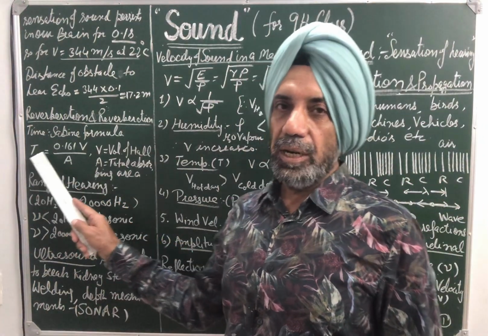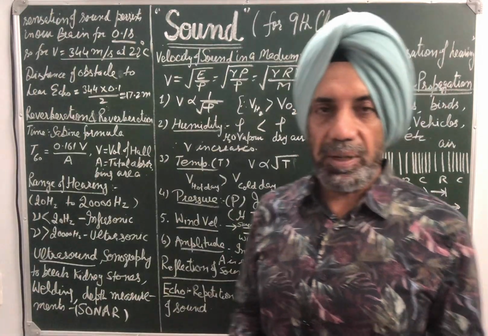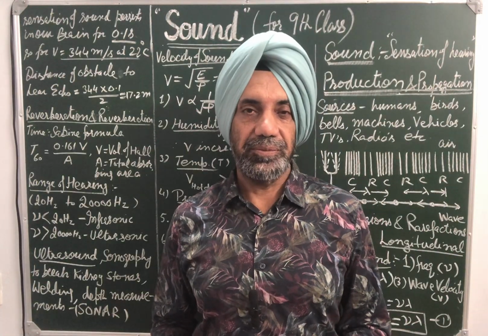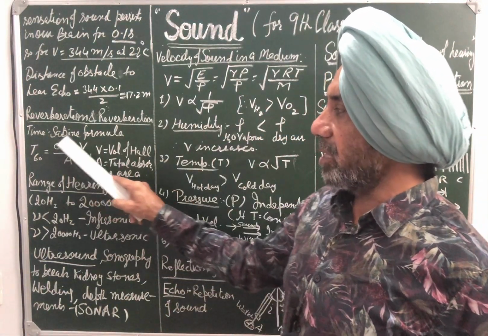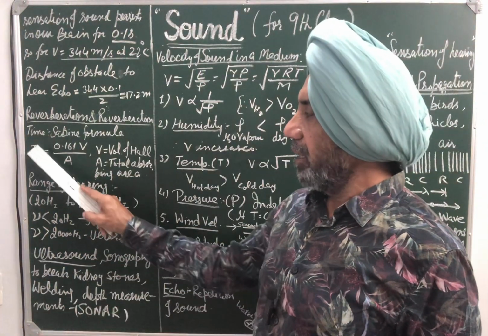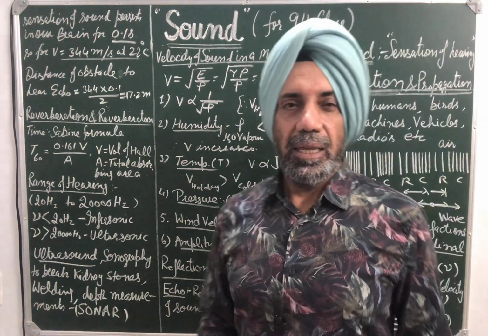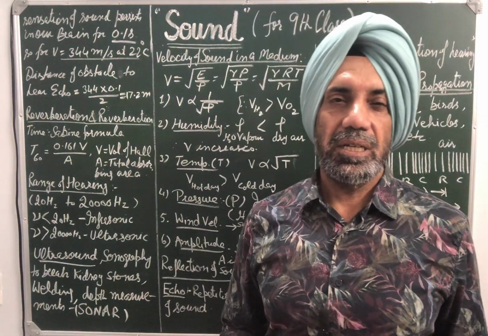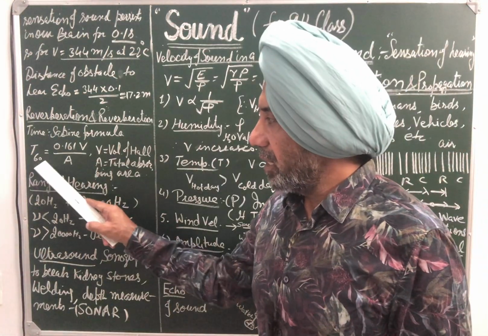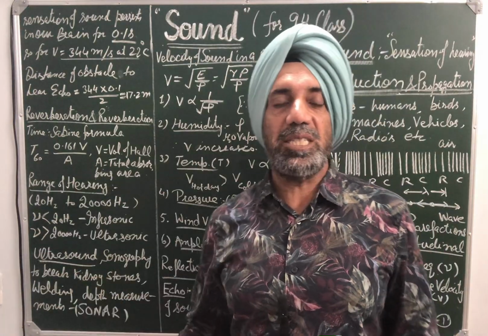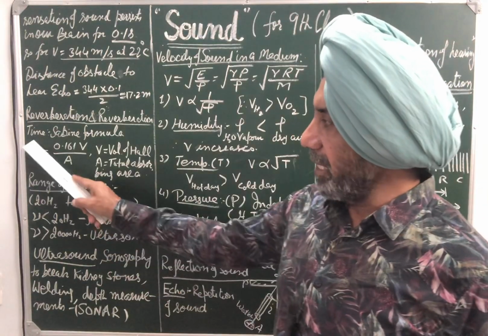So time during which the sound becomes inaudible after the source is switched off. So this reverberation time is controlled by a Sabine formula, which is given by T60. This formula is known as T60. In other words, you can say that the time during which sound decays by 60 decibel from the original sound, then it will be controlled. That's why it's called T60.